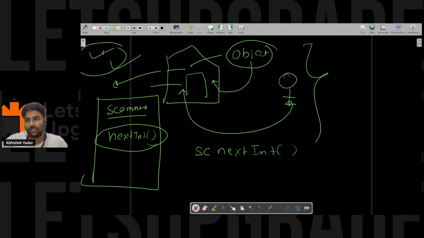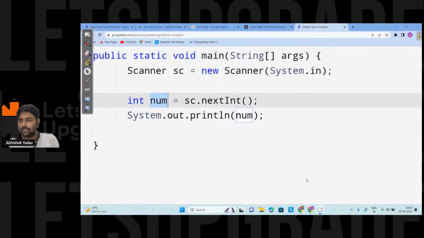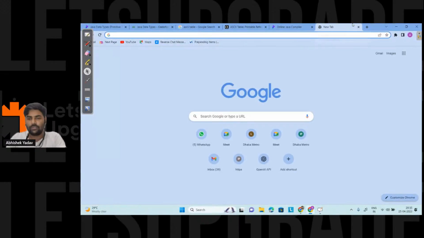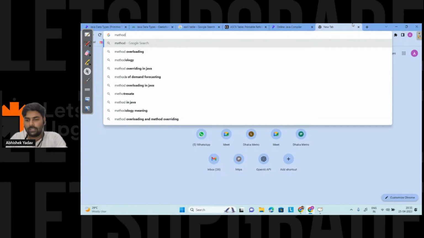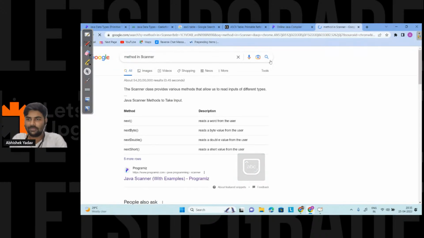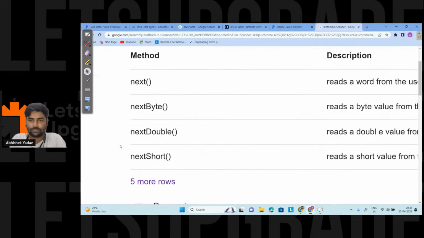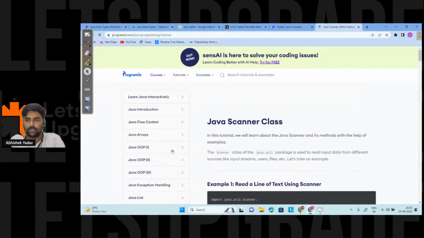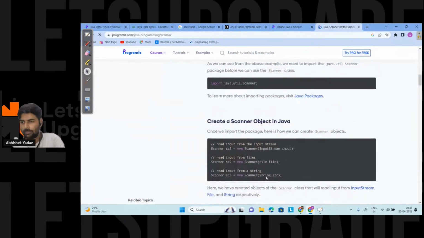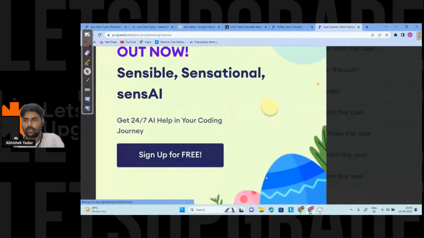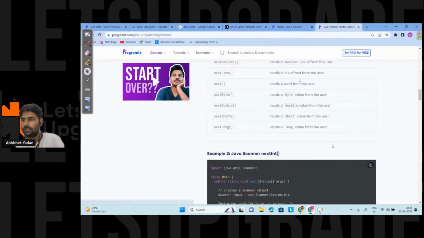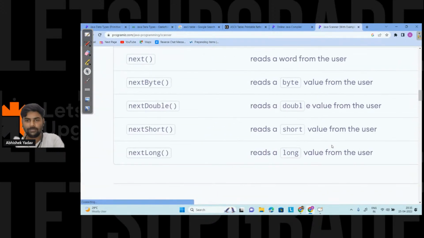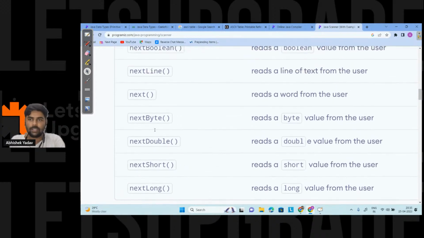For char, what can you use? Good question. So here you can see, if I search for the method in the Scanner class, we have next double, next byte, next short. If I open this, here next long, next short.